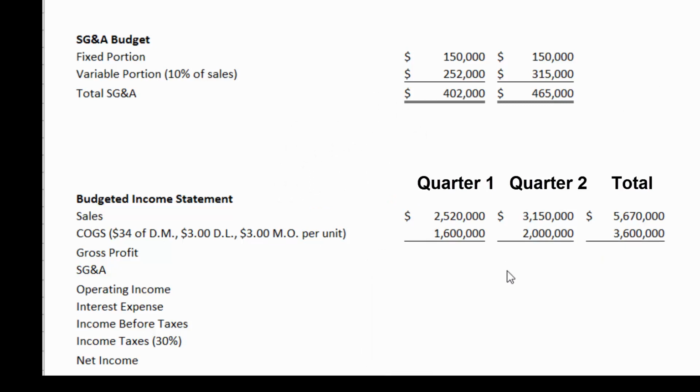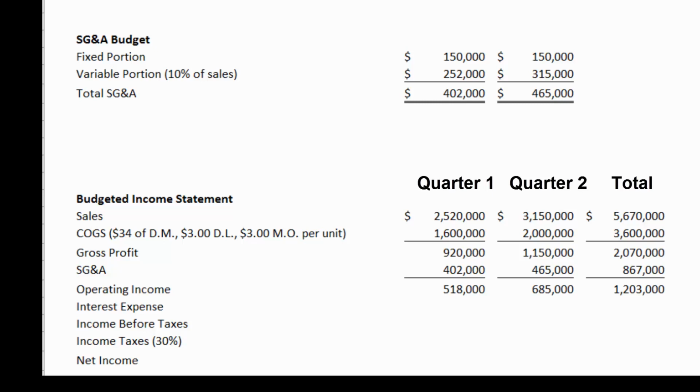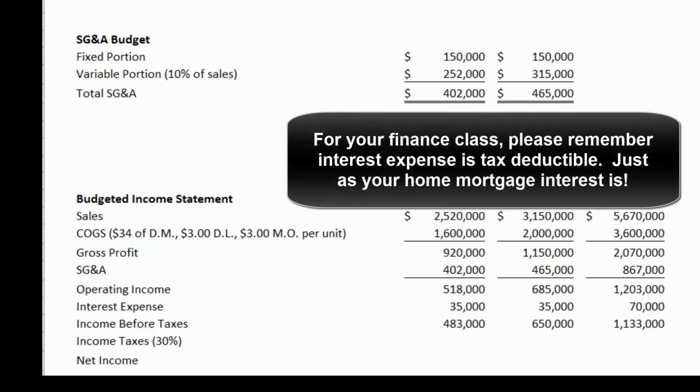Sales minus cost of goods sold gives us gross profit. Now we just have to subtract our SG&A, which came from this budget up here. Gross profit minus SG&A gives us our operating income. Then this company has interest expense of $70,000. Let's assume that's $35,000 in quarter one, $35,000 in quarter two. That gives us our interest expense of $35,000 for a total of $70,000. Subtract that from our operating income to give us income before taxes.